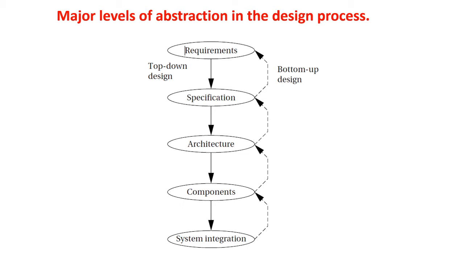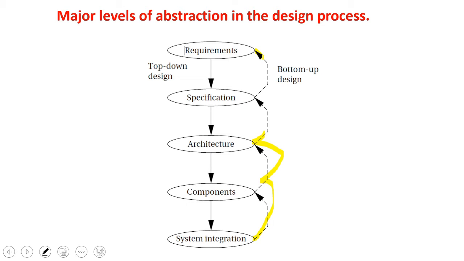In case, after receiving the model, he takes the model to the market and he feels that he wants some changes in that model, or after you finish the product, you feel that something in the customer requirement is missing. At that moment, we start from the bottom, where it is missing, where to change. We start from system integration after a product is available, one step, and we go to the top. This is bottom-up design. So this is the main design process, top-down design and bottom-up design.